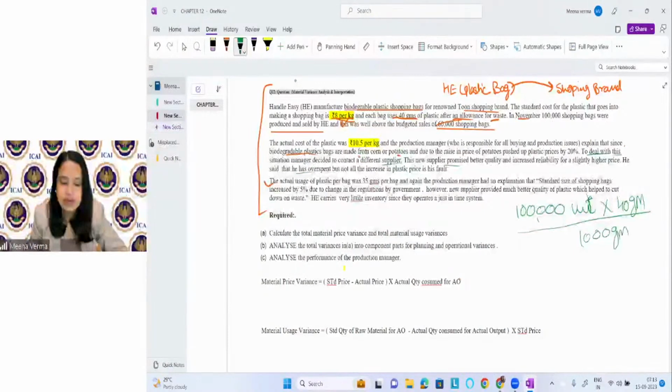1000 gram is 1 kg. So what will happen? You will get the information in kg.